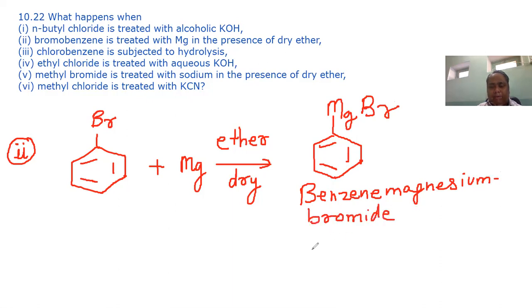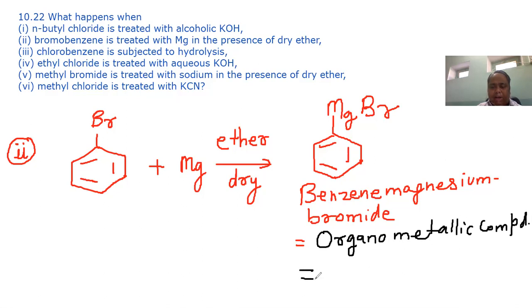It is a type of organometallic compound. Commonly, it is known as Grignard reagent.